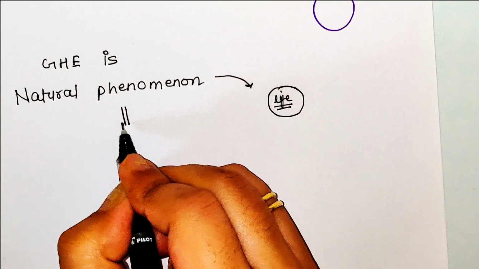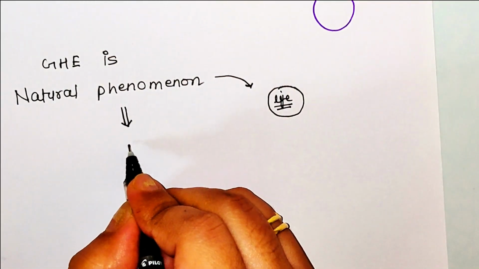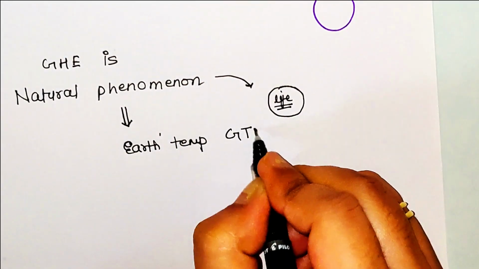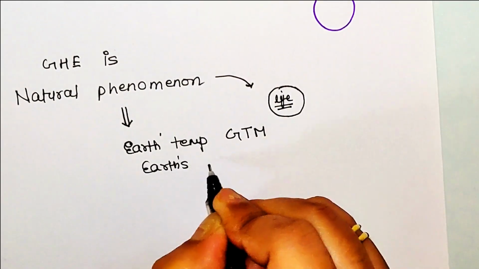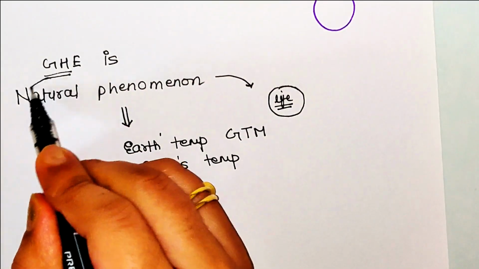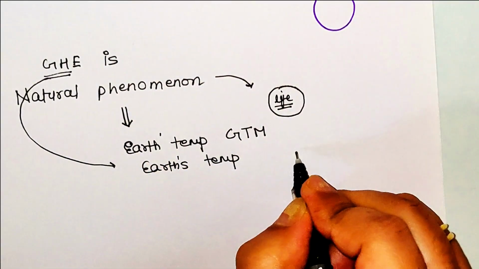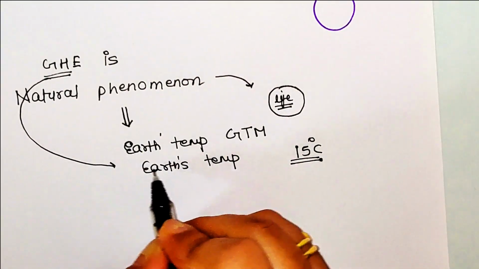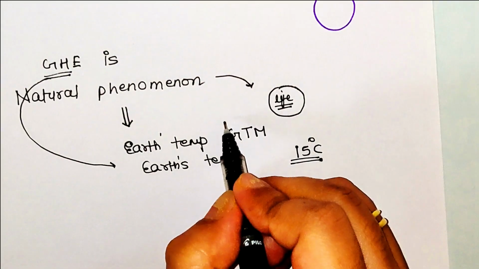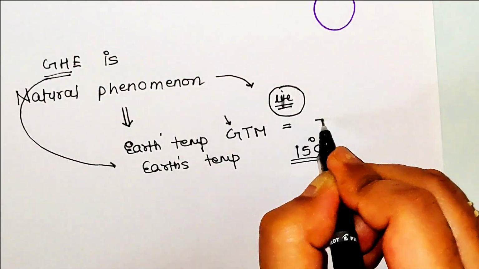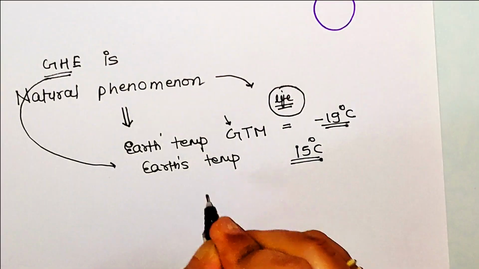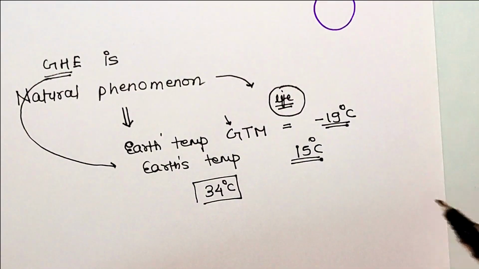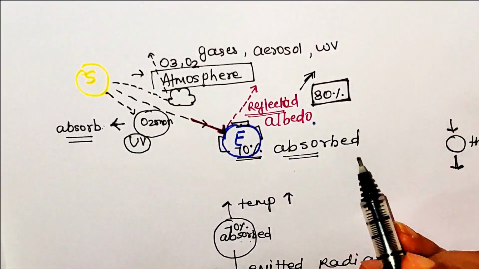Now the natural greenhouse effect is the main reason why there is a difference between Earth's temperature, which is calculated by the global temperature model, and Earth's actual temperature. So when you include this greenhouse effect in calculating Earth's temperature, you will find Earth's temperature is 15 degrees Celsius. If you do not include the greenhouse effect, as was done in the global temperature model, Earth's temperature was minus 19 degrees Celsius. So approximately there is a difference of 34 degrees Celsius between these two temperatures. So this was all about the greenhouse effect.